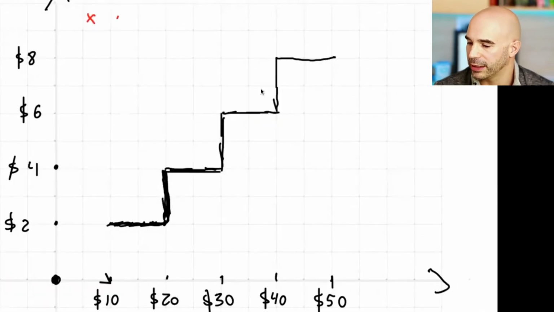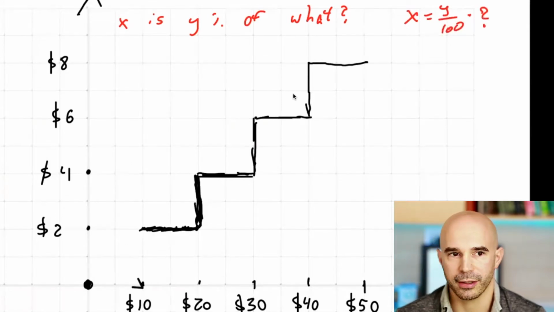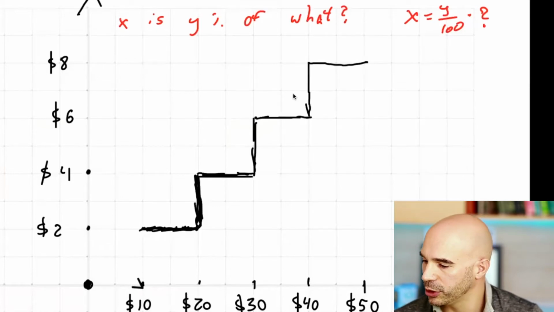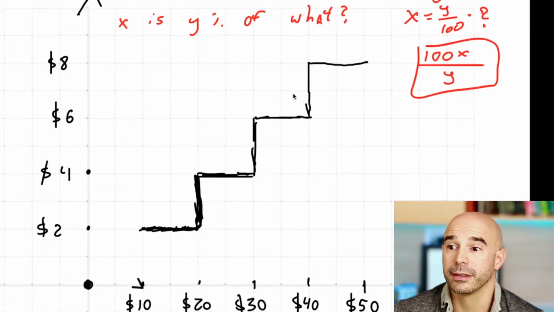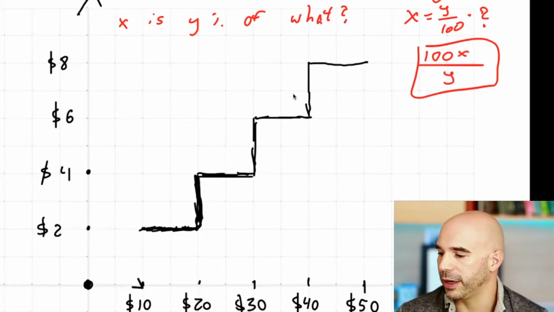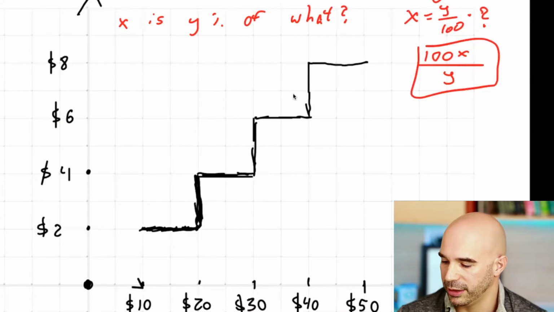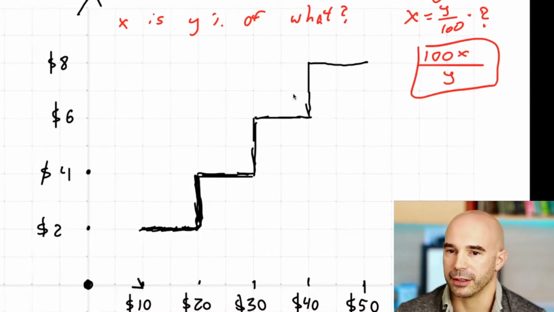If I asked, x is y% of what, how would you solve that? You'd say x is y% of question mark, whatever it is that you're trying to solve for. And then you isolate the question mark by multiplying both sides by 100 and dividing both sides by y. That's the question mark. 6 is 3/2 of 4, so it's 15% of 40. I don't know if that's intuitive for anybody else, so I think it's fine to do it a little bit more algebraically, like how I did it here: 6 equals 15% of x, and then solve for x.